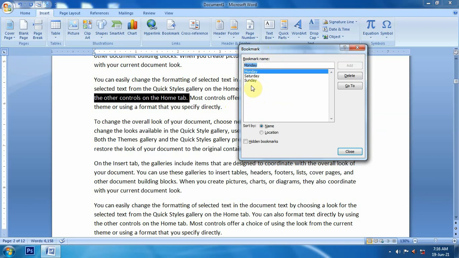If I want to delete a bookmark, I will click on the bookmark and say delete. That will be deleted.